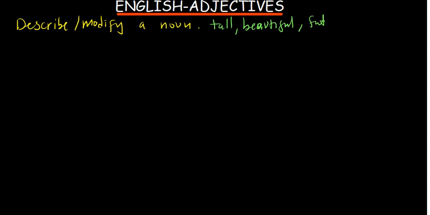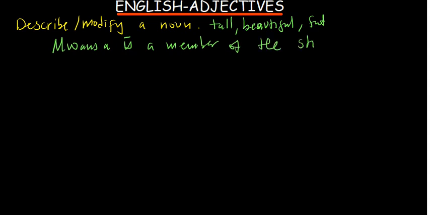So adjectives can come before or after the noun has been mentioned already. Okay. Adjectives can come before or after the noun has been mentioned. For example, Mwansa, let's say, Mwansa is a member of, let's say, the student council.